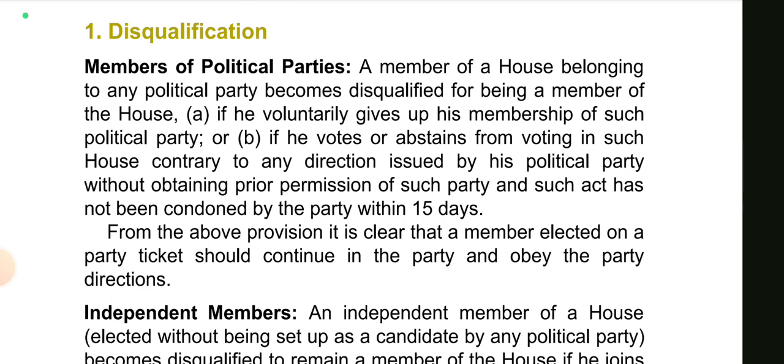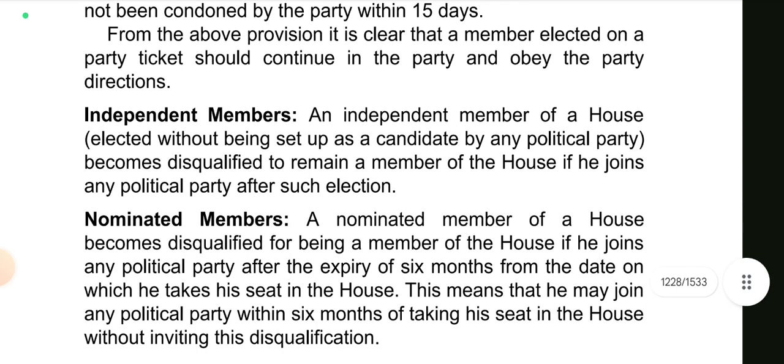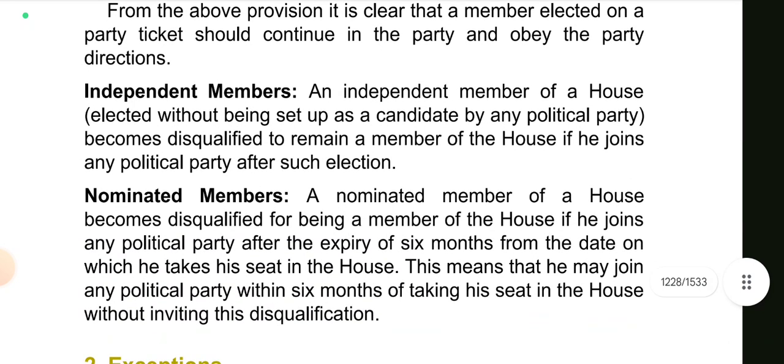If he voluntarily gives up his membership of such political party, or if he votes or abstains from voting in such house contrary to any direction issued by his political party without obtaining prior permission of such party, and such act has not been condoned by the party within 15 days. From the above provision, it is clear that a member elected on a party ticket should continue in the party and obey the party directions. Yes, अगर नहीं follow किया तो वो disqualify हो जाएगा.